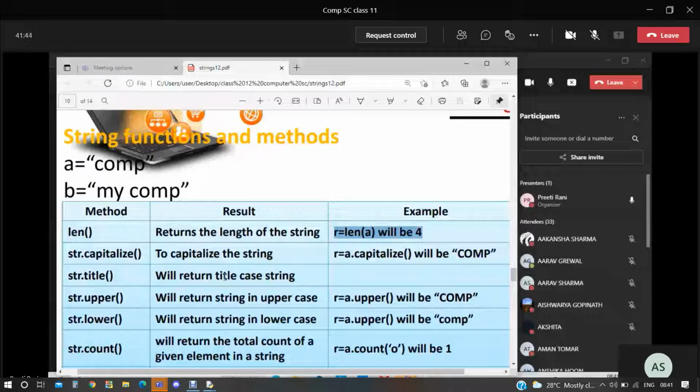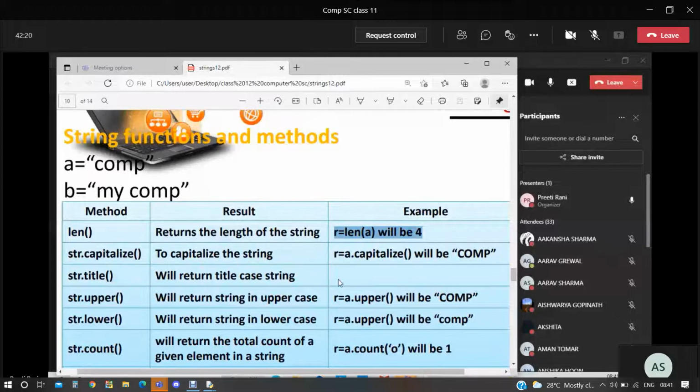Title case. In MS Word also we have already learned. You have studied in lower classes also, na, what is title case in MS Word? If we are giving a string, the first letter of each word will be capital. First letter of each word will be capital. Kindly check all these things. Take a string, and after that you will try all of this. This is your homework for all of you. Okay?